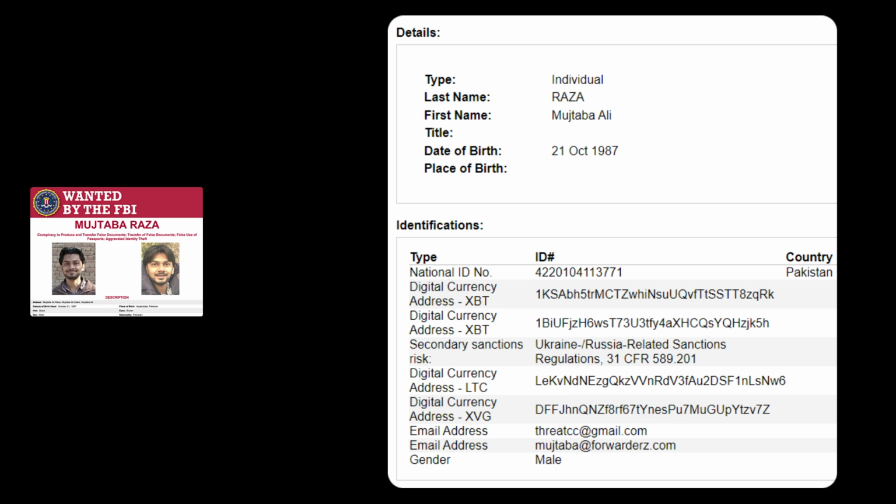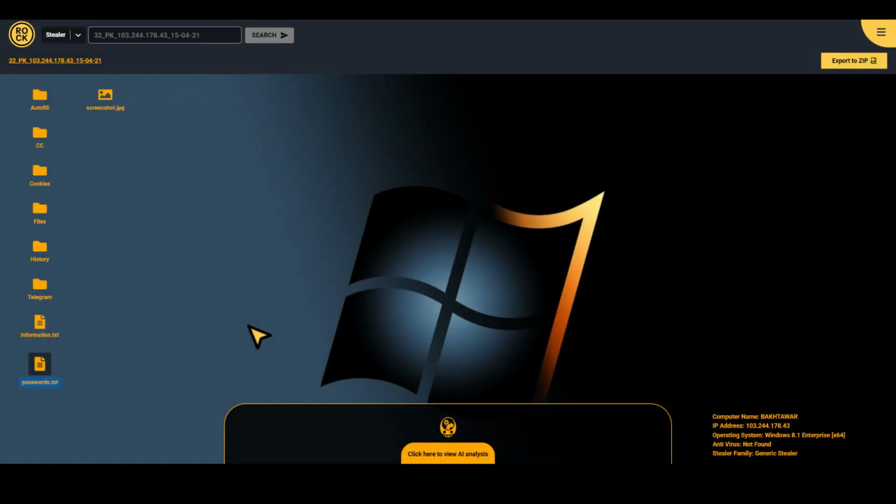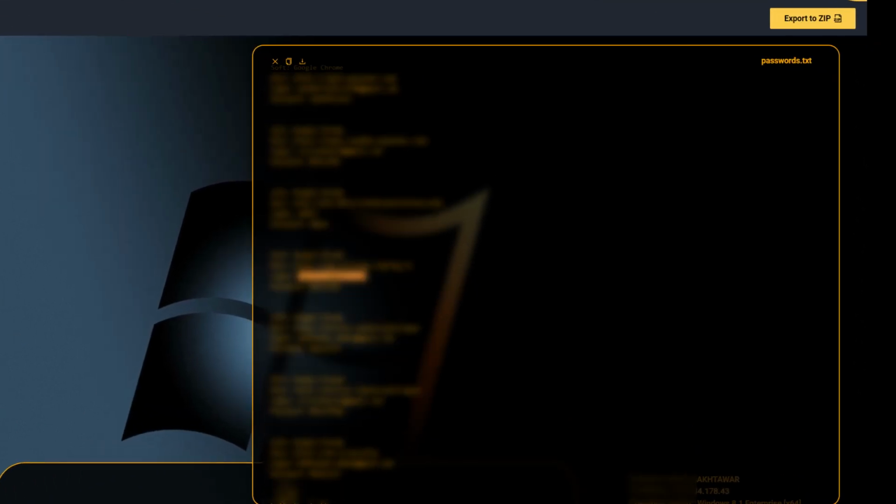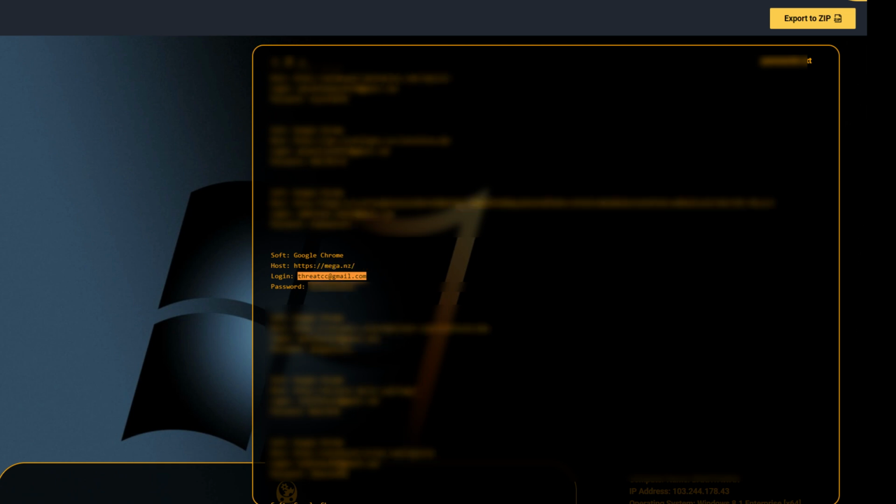Now let's talk about Mujtaba Raza, and on the same OFAC list I can find one of his email addresses, threatcc@gmail.com. So for convenience, I'll open our investigation module on computer A data, and we see here that his credentials were used also on this computer. So we have an indication that there are four different services where threatcc@gmail.com was used as a sign-in email.